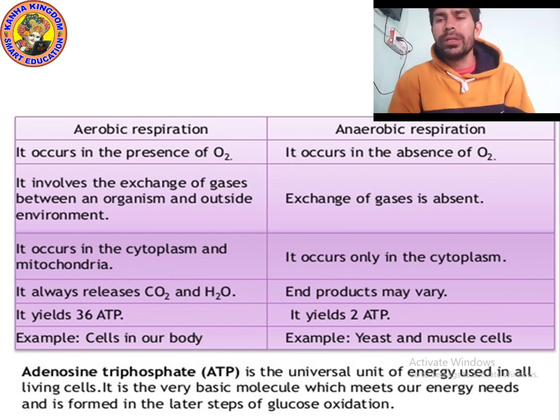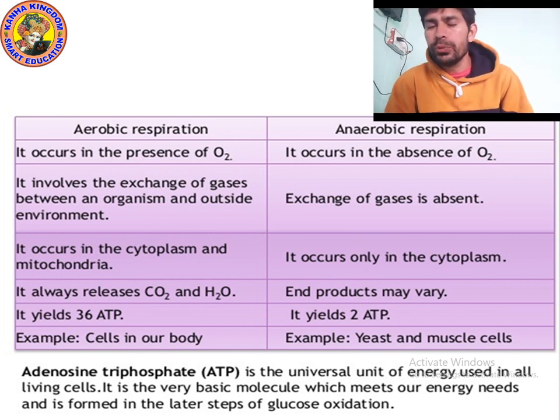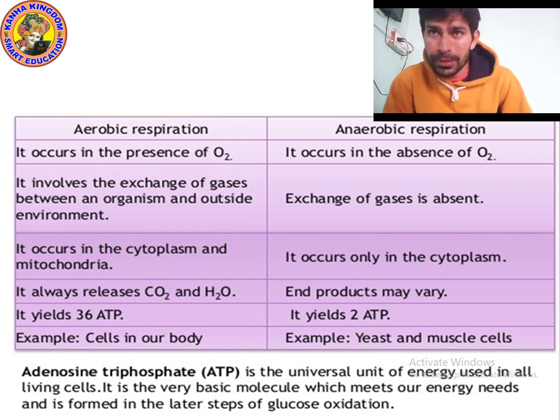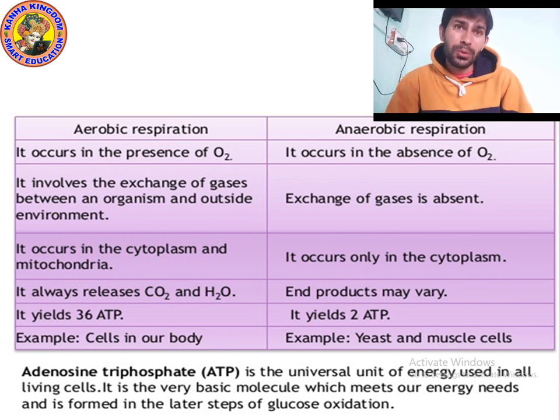During anaerobic respiration, it yields 2 ATP. Yield means 2 ATP is produced. 2 ATP is energy, meaning very little energy is produced during anaerobic respiration, but high energy is produced during aerobic respiration. During aerobic respiration, carbon dioxide and water are released, but during anaerobic respiration, it releases alcohol or lactic acid, so the end product may vary.